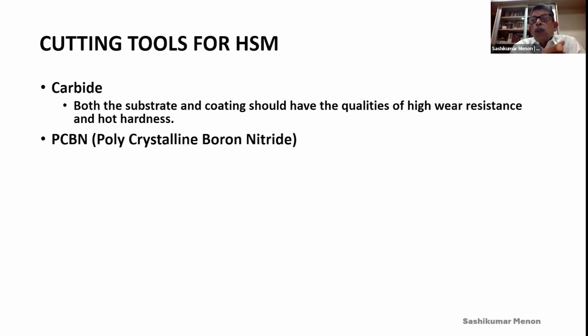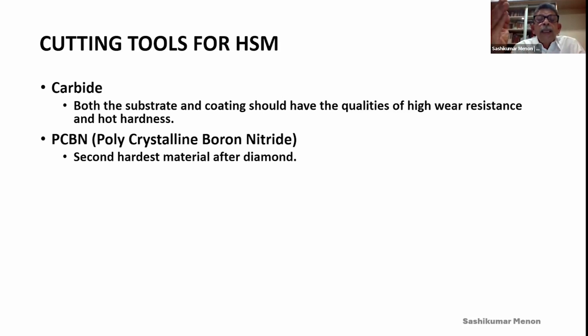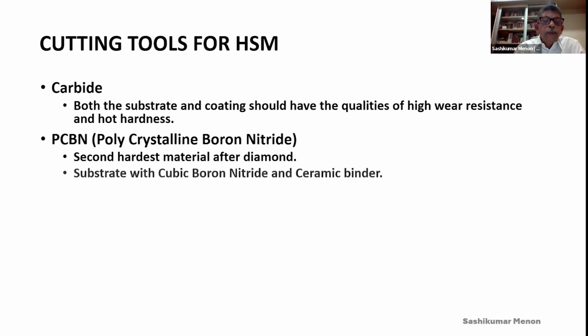Second, the most suitable material for HSM is PCBN, polycrystalline boron nitride. This is the second hardest material after diamond. Diamond is the hardest material, and PCBN is the second hardest after it. So this is a very apt solution for machining, especially for hard materials.